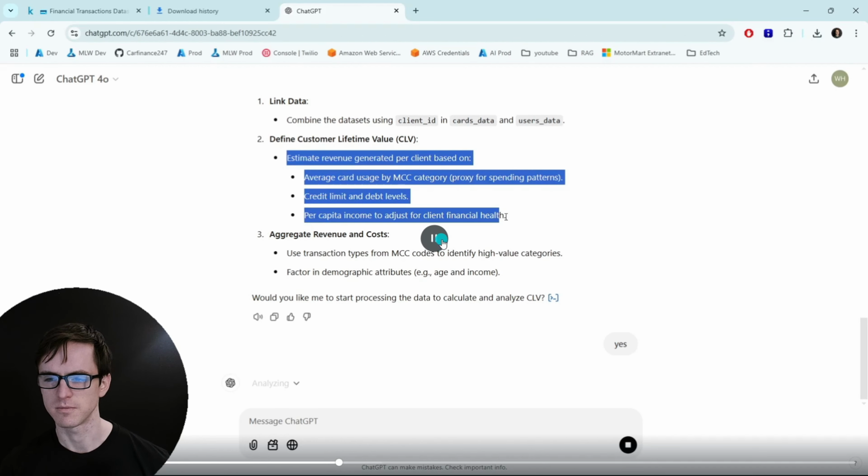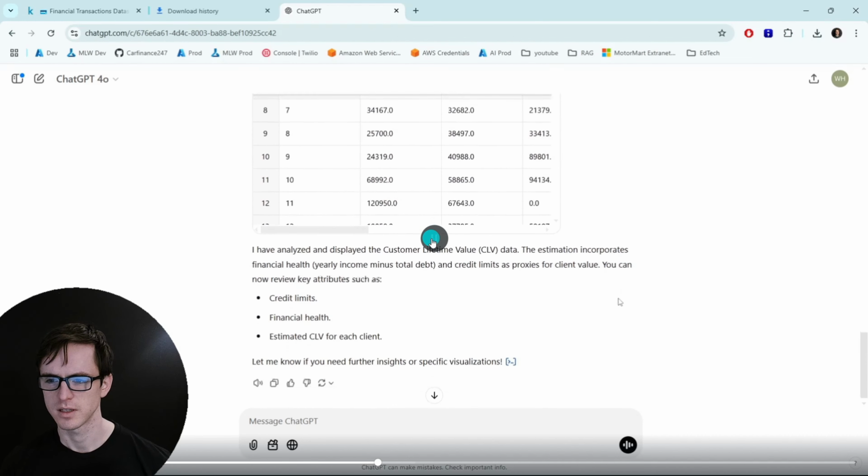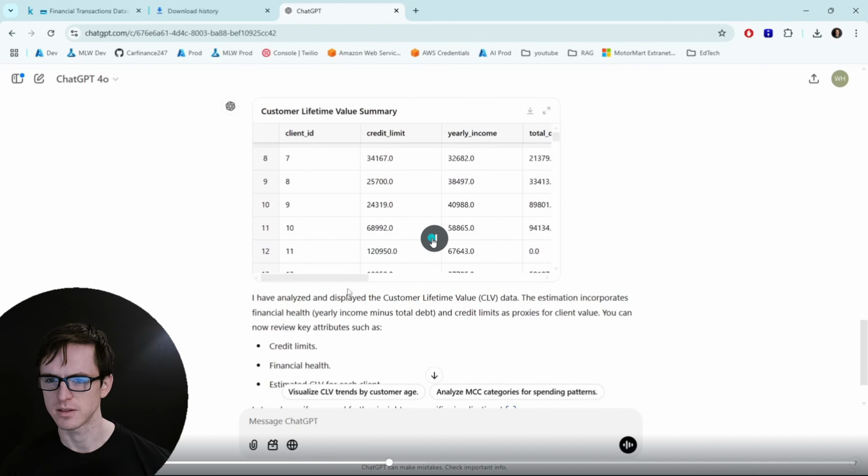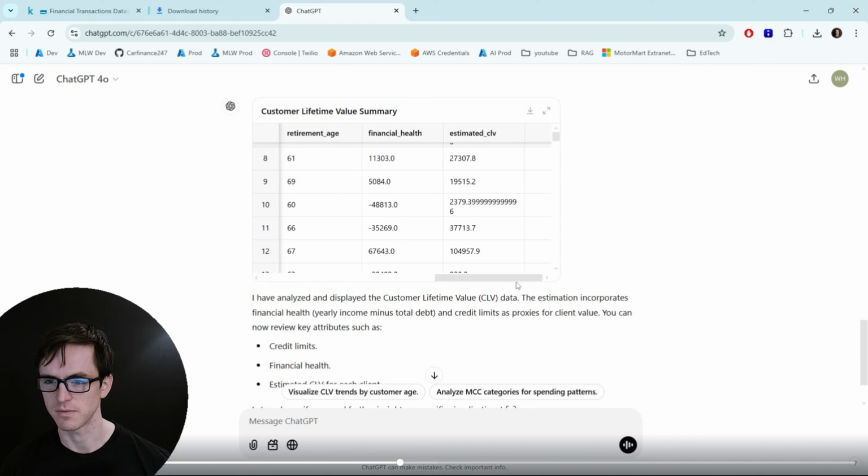Sounds very reasonable. Right, so we've got our results and it's calculated or estimated the customer lifetime value. And I'm not quite sure, this is a bit of a trick question because I don't know how it can really estimate the customer lifetime value for a bank, when it doesn't know how this business generates its revenue. So this is a relative measure based on massive assumptions that are definitely not based in facts about the business.